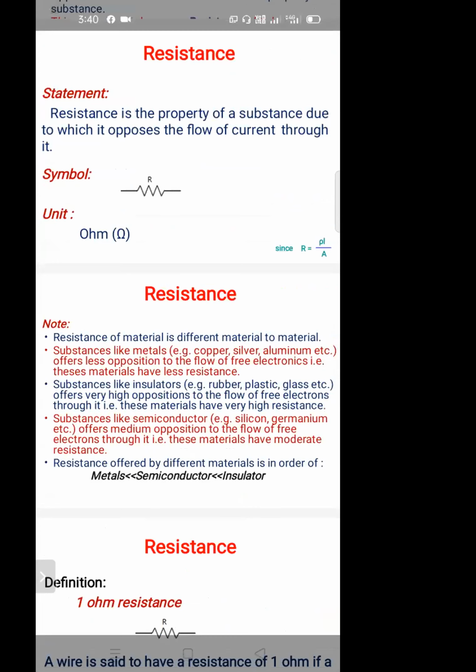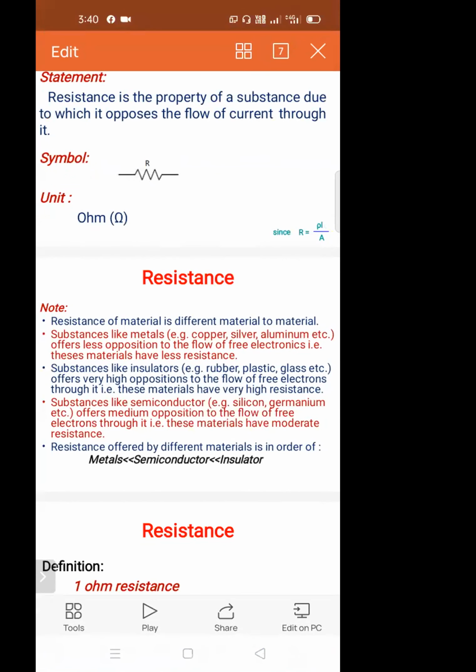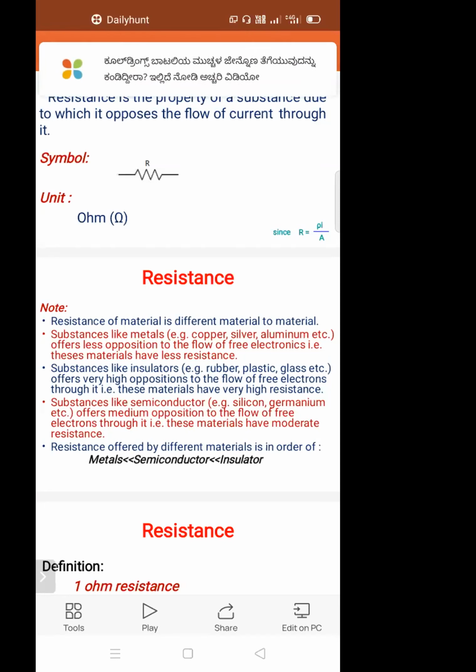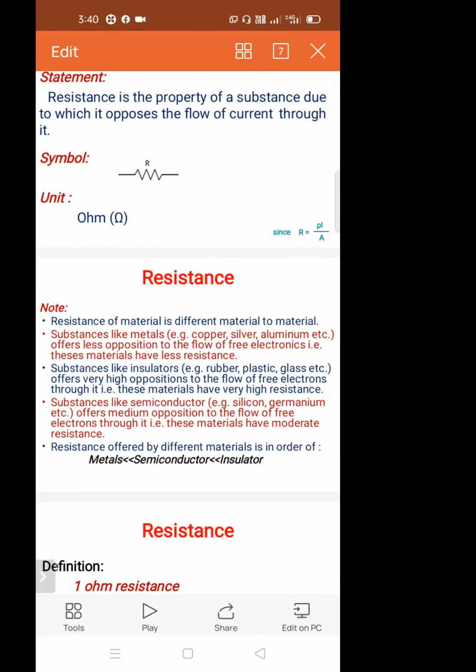Number 3: Substances like insulators (example: rubber, plastic, glass, etc.) offer very high opposition to the flow of free electrons through it.